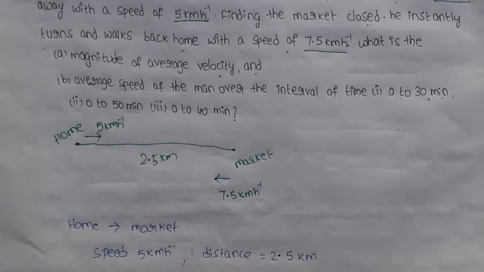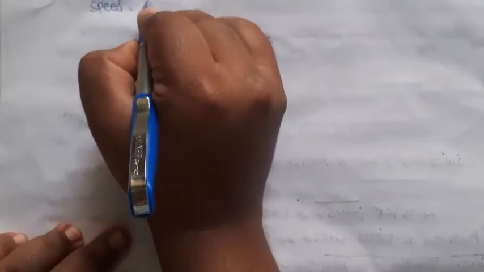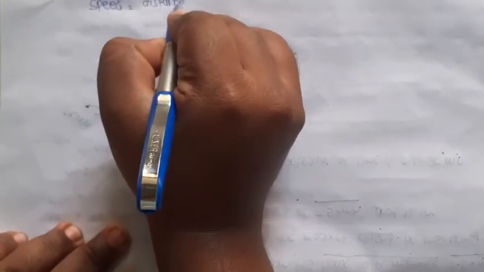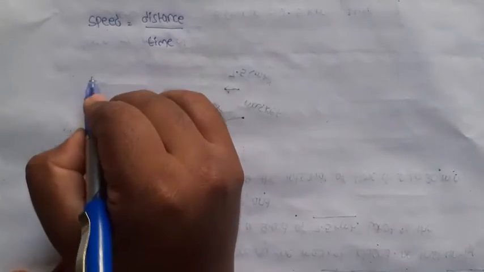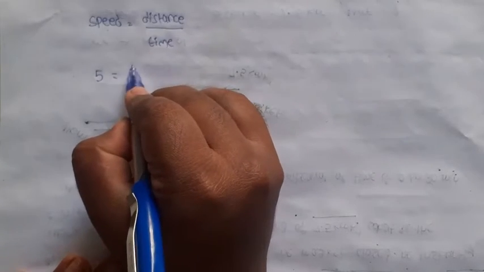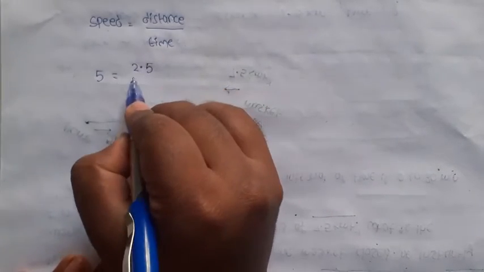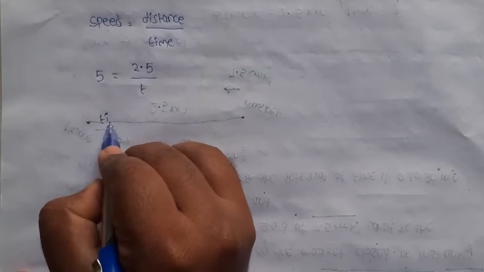So we can easily find the time. What is the formula of speed? Speed equals distance by time. We are going to find the time. So 5 equals 2.5 by time, so time equals